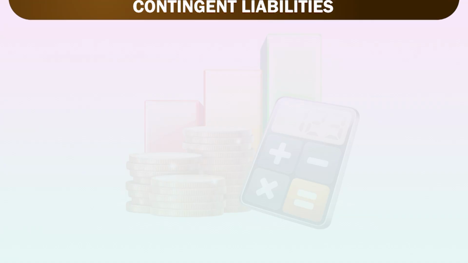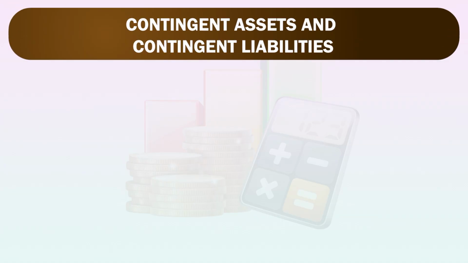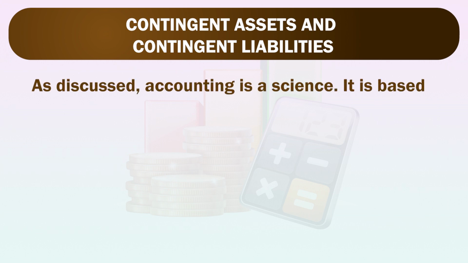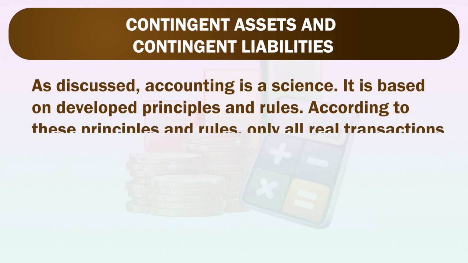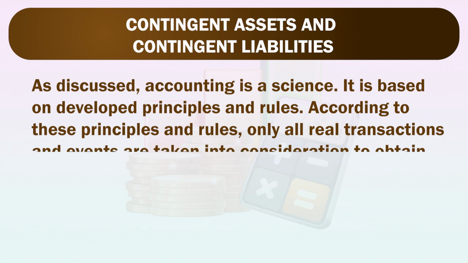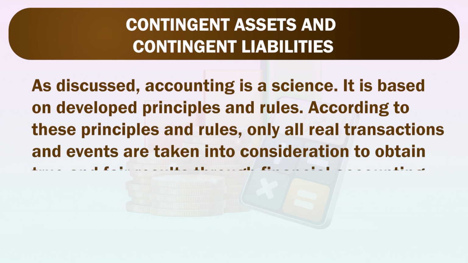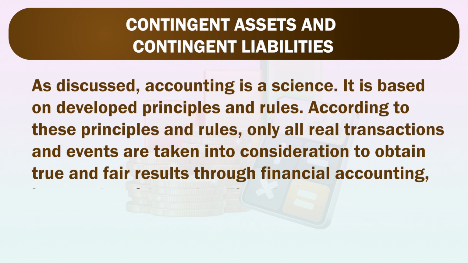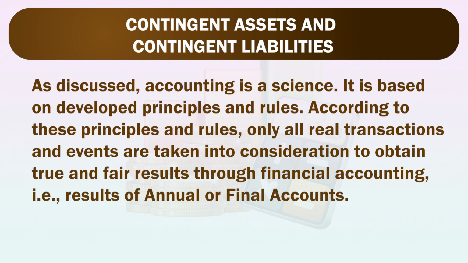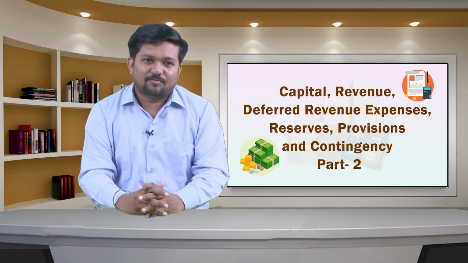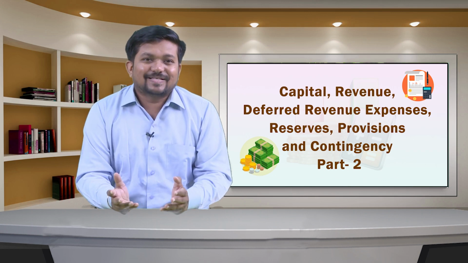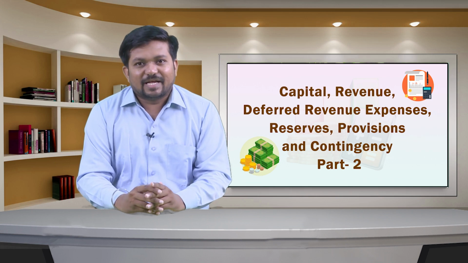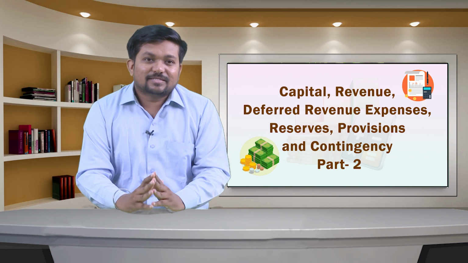Next point of discussion is contingent assets and contingent liabilities. As discussed, accounting is a science. It is based on developed principles and rules, and according to these principles and rules, only real transactions and events are taken into consideration to obtain true and fair results through financial accounting, that is, results of annual or final accounts. Accounting does not deal with any possible or unreal transactions and events. Possible transactions are known as contingent transactions, but accounting does not exclusively ignore such transactions.